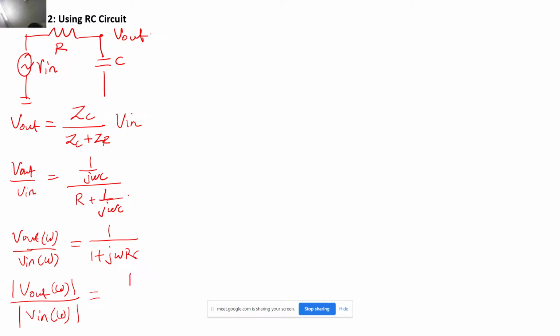So if I calculate the mod, then you know the magnitude of a complex number. If it is a plus jb, it is given by under root of a square plus b square, right? So now this will be given as 1 plus (omega RC) square, correct? And if I just take the square on both the sides, |V out of omega divided by V in of omega| square will become 1 upon 1 plus (omega RC) square, right?